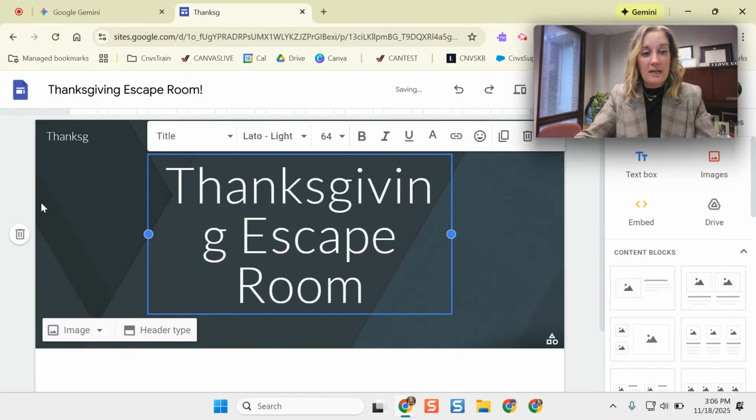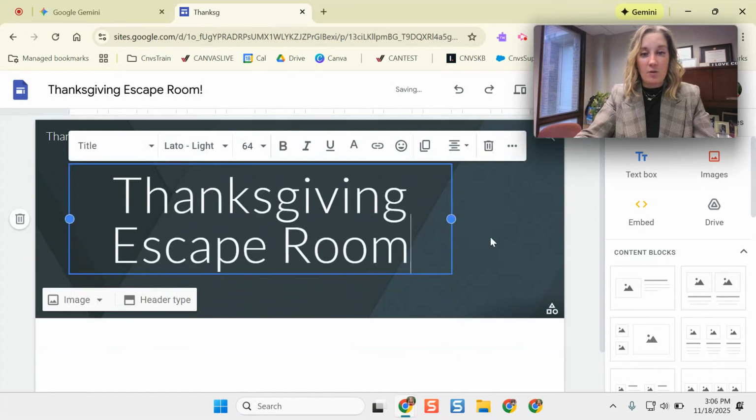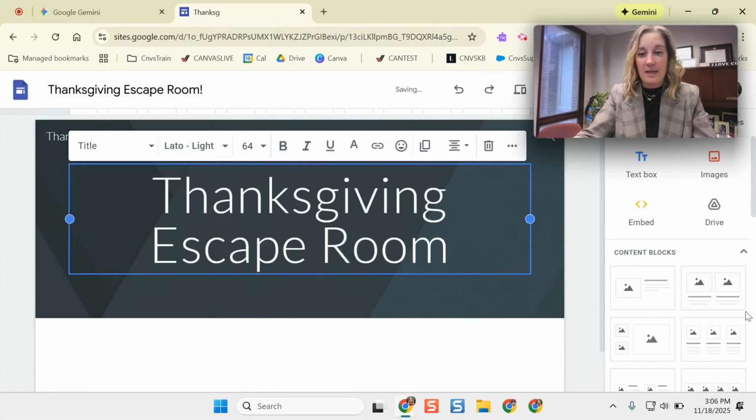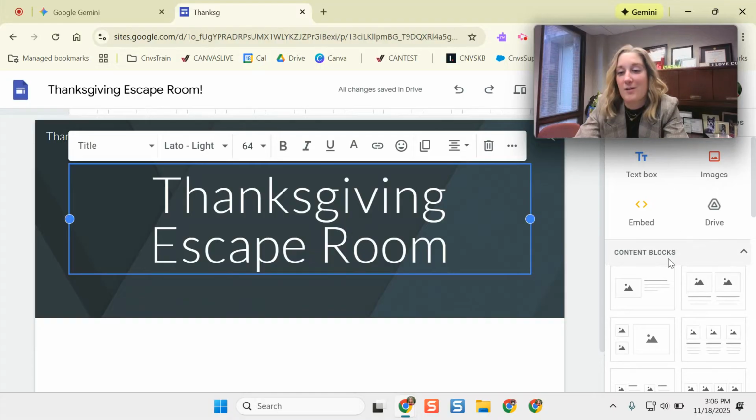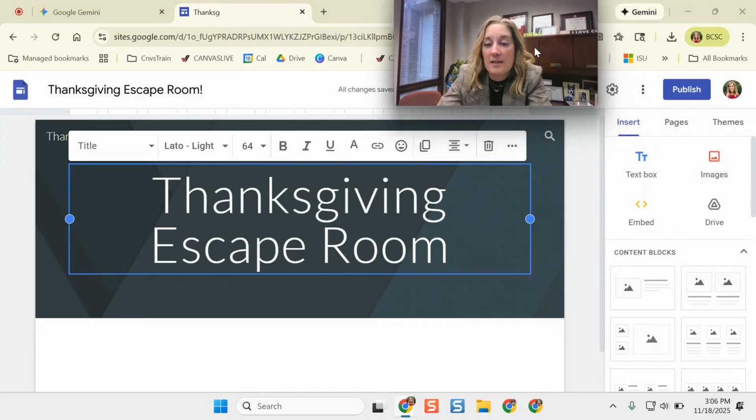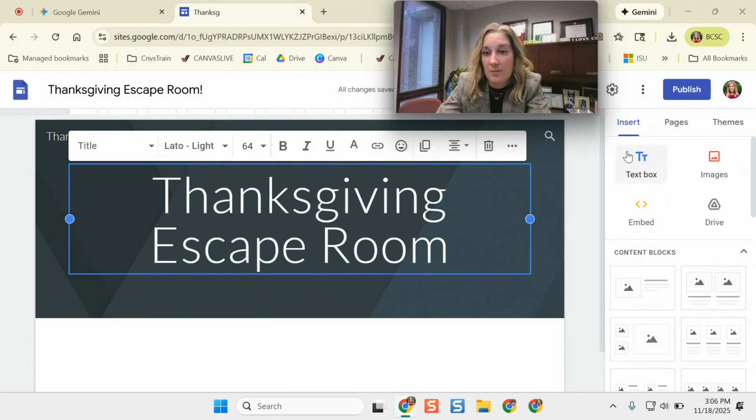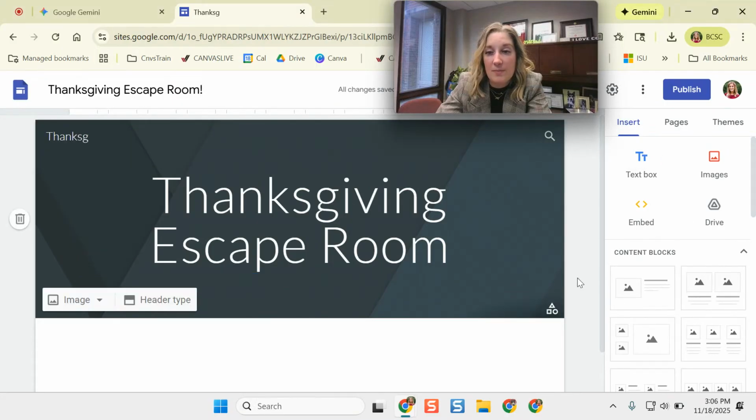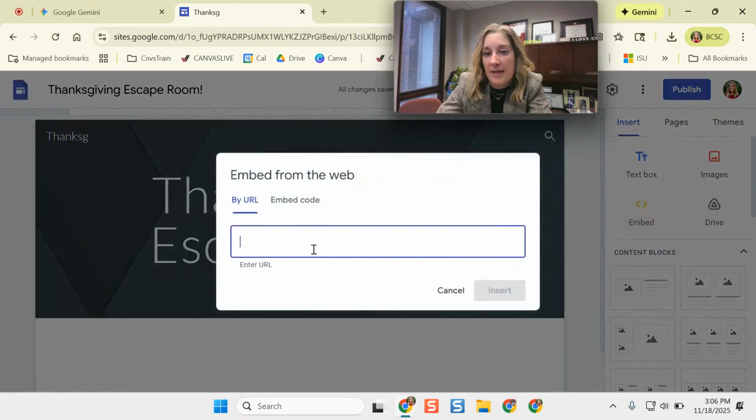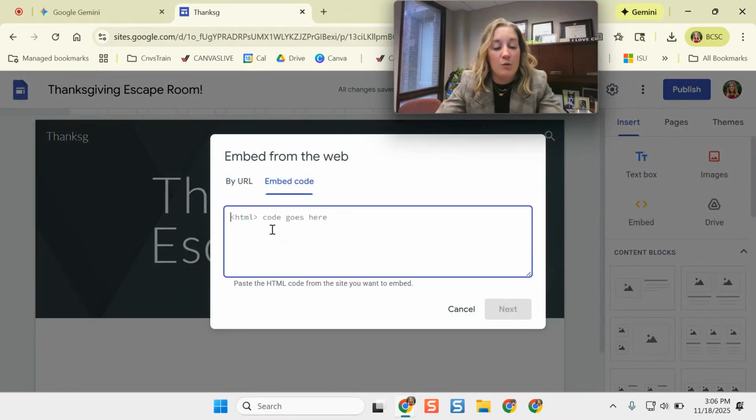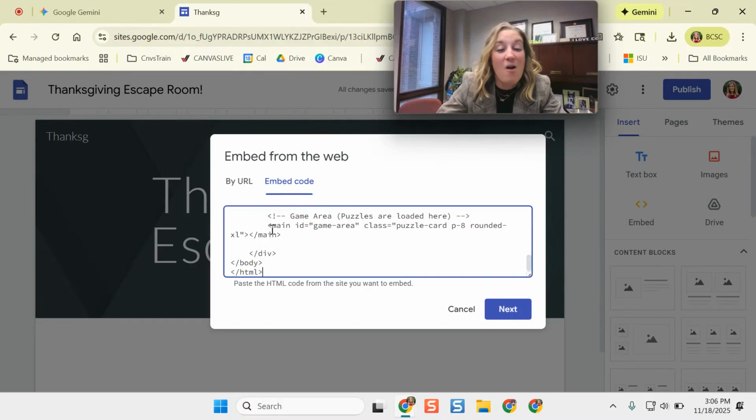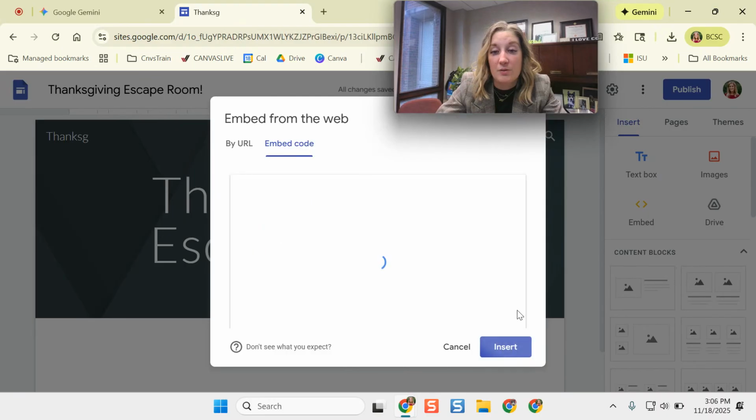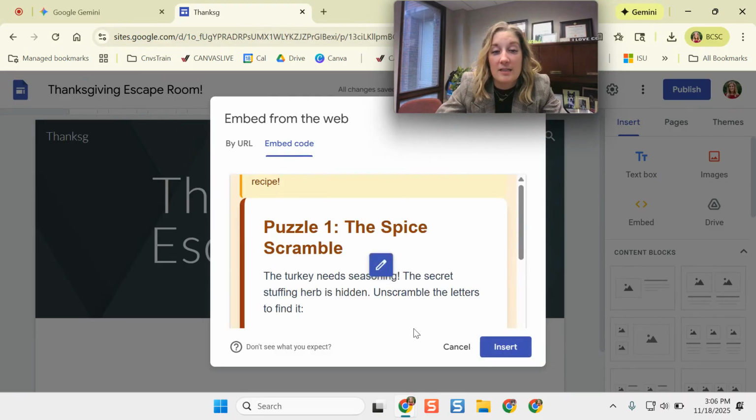You can make it look pretty. I'm not going to spend a whole lot of time on these pieces, but you can. You can also use some of the templates that are now in Google Sites. So let me move my screen a little bit. On this insert menu, we're going to do embed, and I'm going to go to embed code. Then we're going to paste in all of that code that we just copied from Gemini's Canvas. So I'll do next. It's going to think here for a second. And I'm just going to do insert.